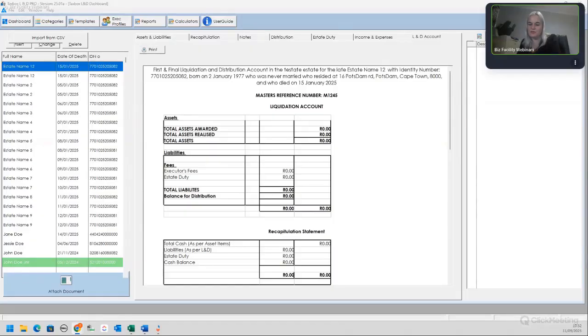Oh, Leandri is saying export to Word and Excel. I forgot. I've got a friend who has been doing L&D accounts on Word since I met her in 2003, and she believes in the Word document. So let us not forget export to Word and Excel. Okay, no problem. I think that is what I was referring to.